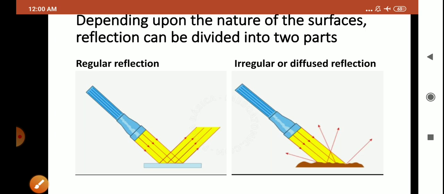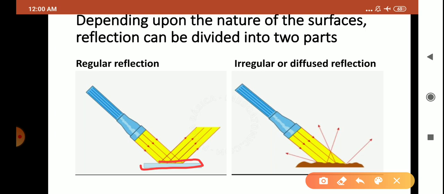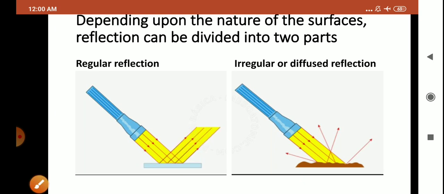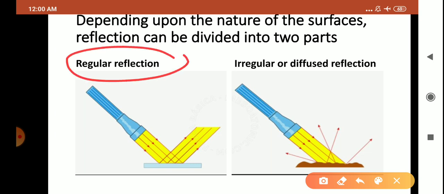In regular reflection, all the rays of light, when they fall on the smooth or highly polished surface, are reflected back in a definite direction, again in the form of a parallel beam of light. I am talking about regular reflection, children. Where does regular reflection take place? Regular reflection takes place on a smooth, or highly polished surface. You can see this surface is smooth or highly polished.